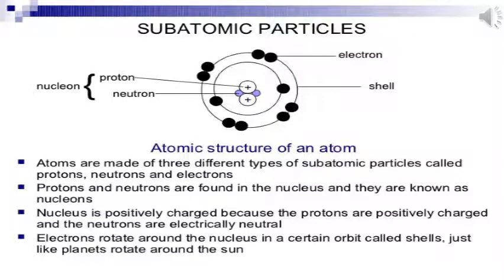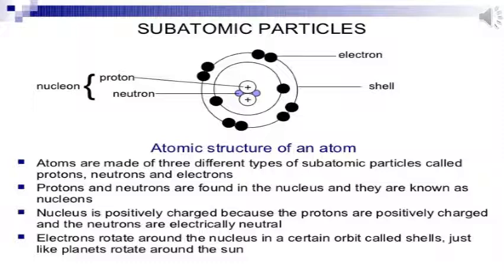We know that elements are made up of similar kinds of atoms. But do you know the constituents of atoms? Let's look at the structure of atom. Atoms are made up of three different types of subatomic particles called proton, neutrons and electrons. Protons and neutrons are found in the nucleus. They are known as nucleons together.